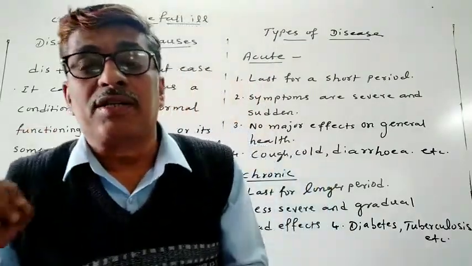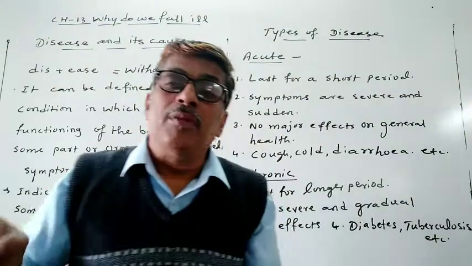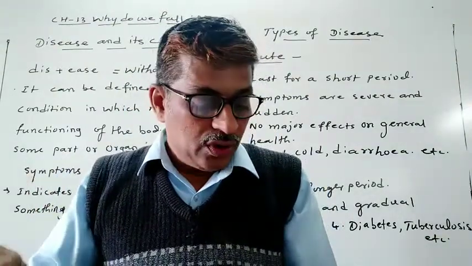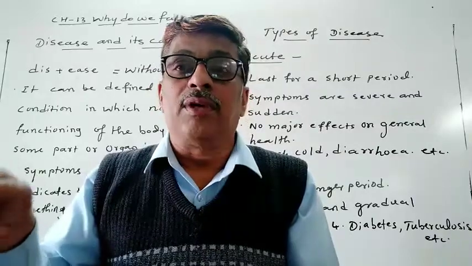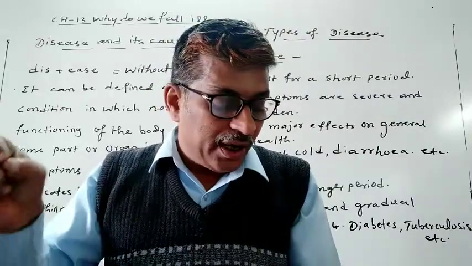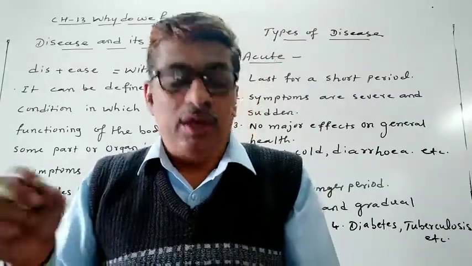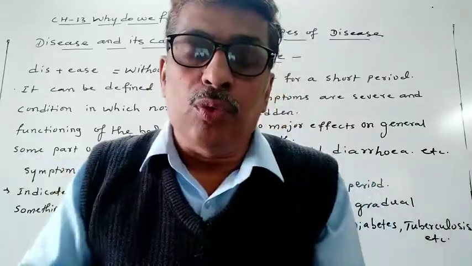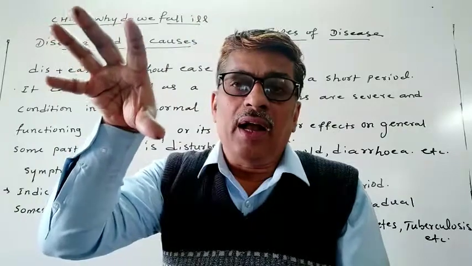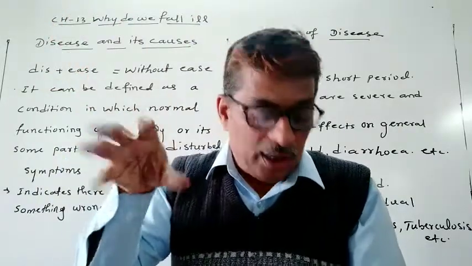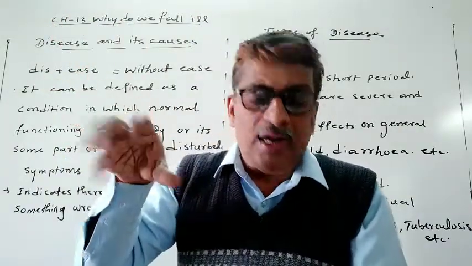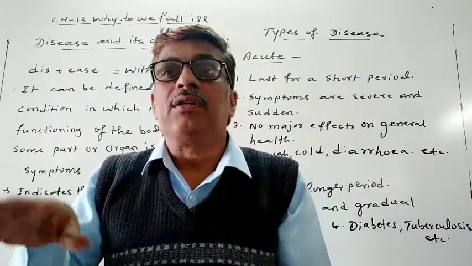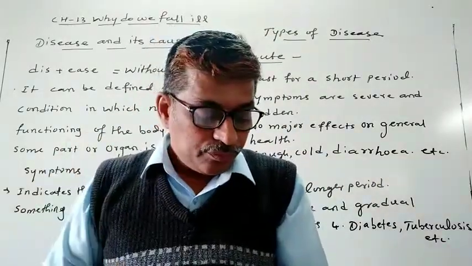Sometimes the question is asked, what do you mean by musculoskeletal system? It is the bones and muscles that hold our body together and help the body to move. You know that bones and muscles are fixed together, and these parts together help the body to move.